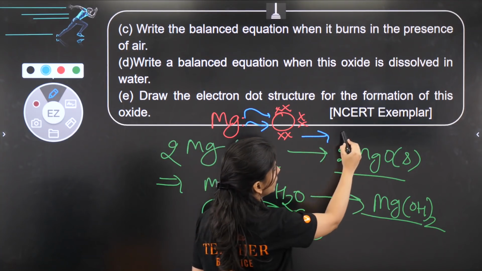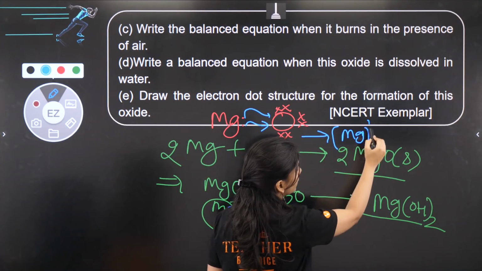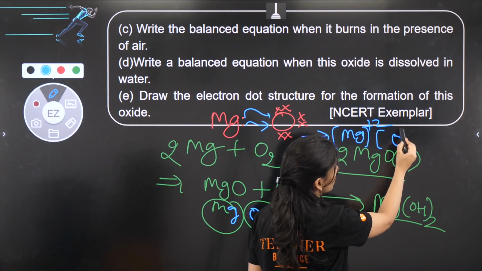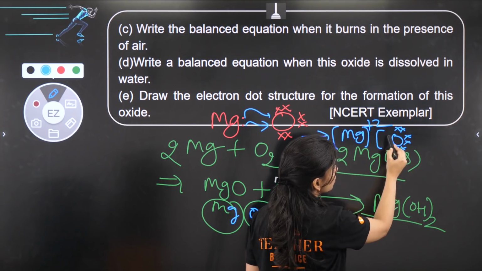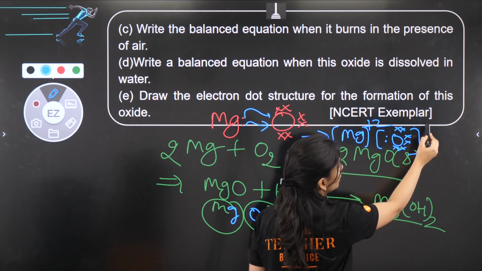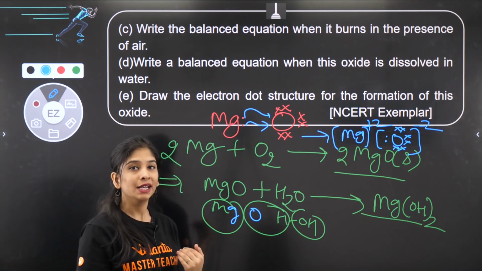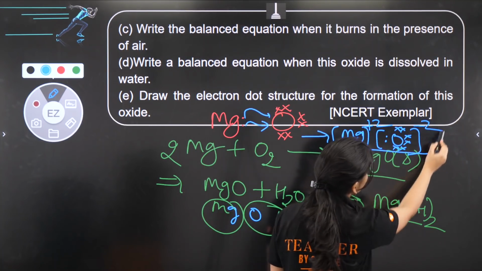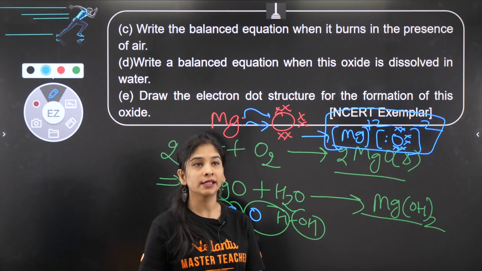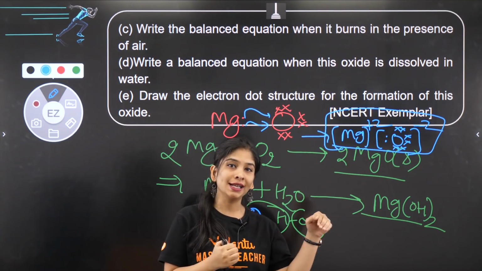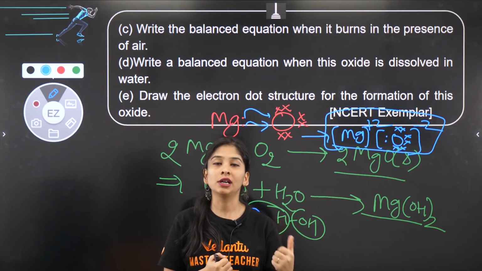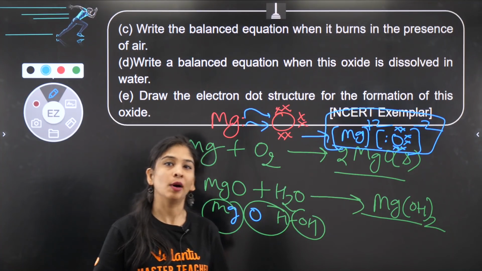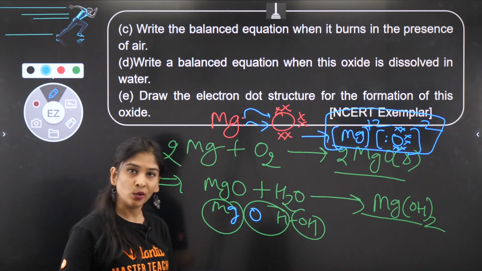So what is going to happen? Magnesium makes +2 by losing 2 of its electrons, and oxygen has 6 electrons of its own plus 2 electrons of magnesium, and if you gain electrons you will become negative, 2 negative. This is the compound that is going to form, और इसको क्या बोलते हैं? Ionic compound, right? Why ionic compound? Metal donates, non-metal accepts. Ionic compound मतलब charged compound by complete transfer of electrons. Metal and non-metal make ionic compound only. Right? Clear है? Easy question only.